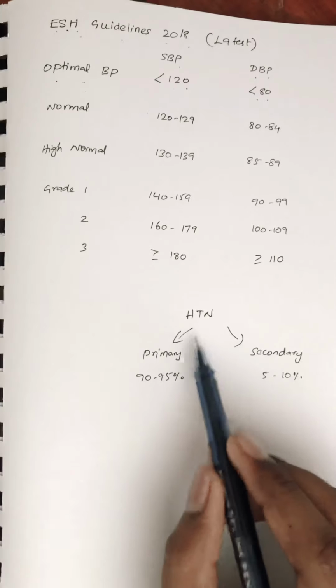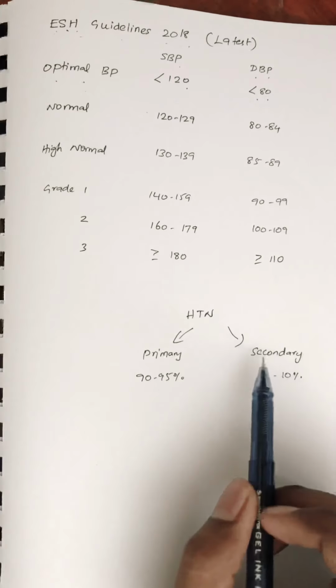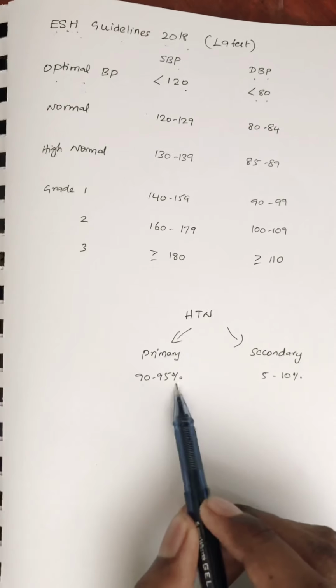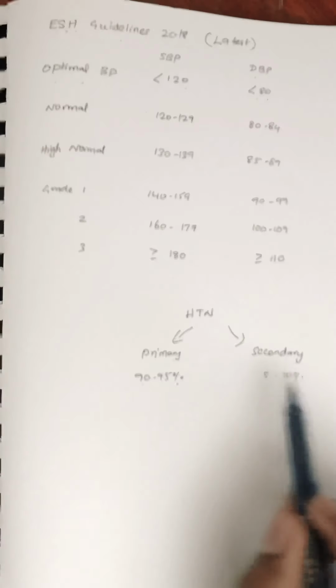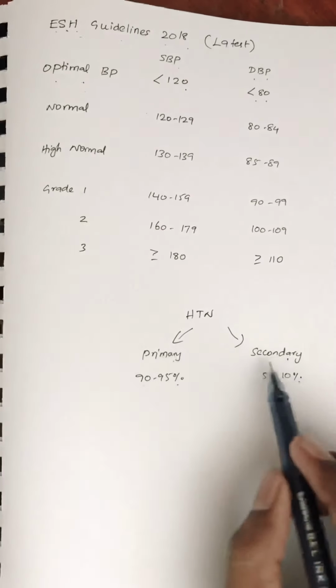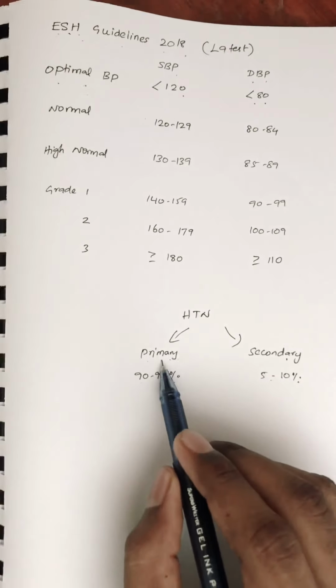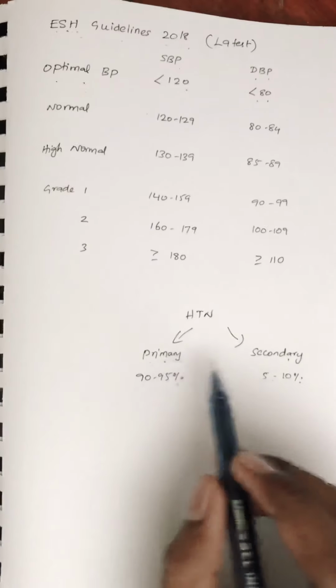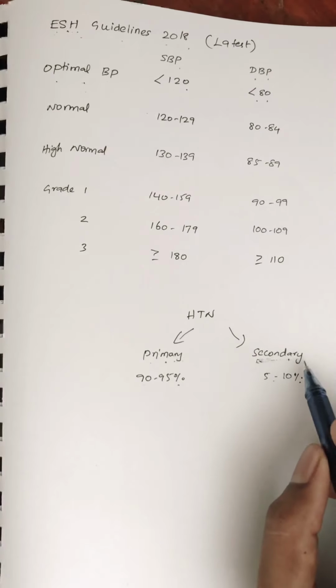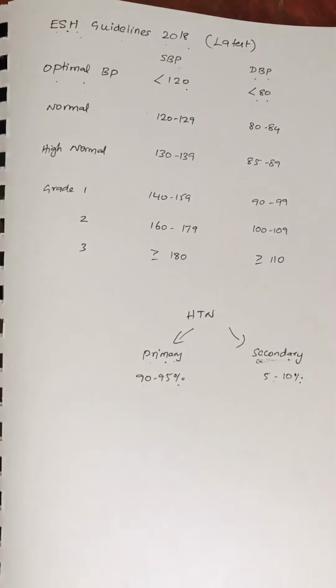Hypertension is divided into 2 types, primary and secondary. 90 to 95% of cases are primary and 5 to 10% of cases are secondary. Mostly primary is idiopathic, we don't know any cause. Secondary, as you know, has some secondary causes due to which hypertension is occurring.